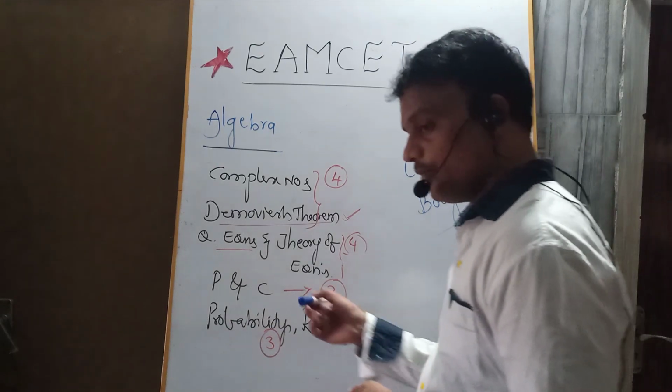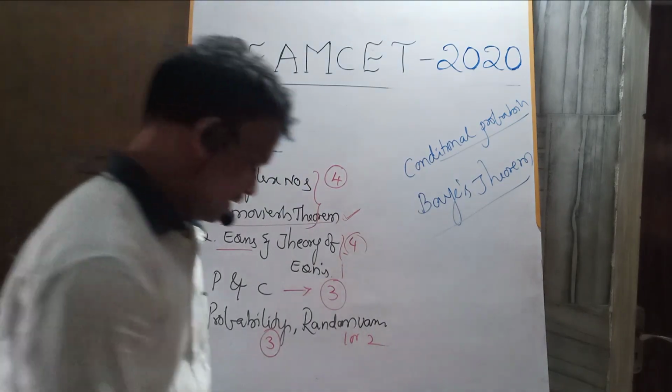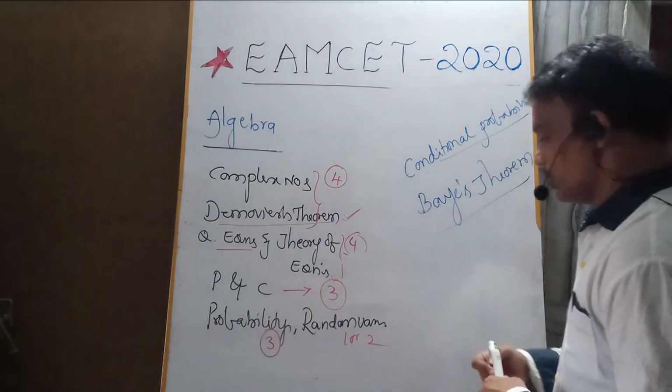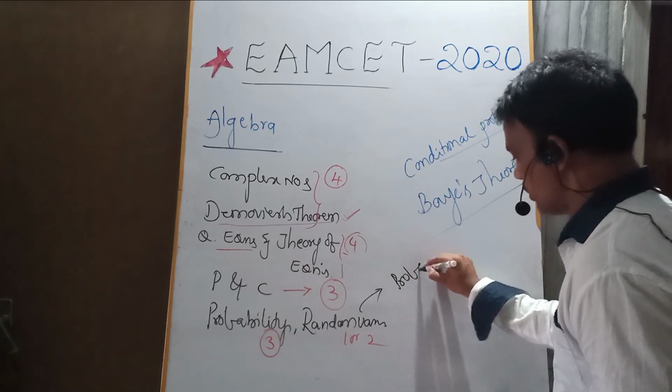And from the random variables, there is a chance for 2 questions. This is a very easy topic to get questions from the random variables. So here: random variables, probability distribution.